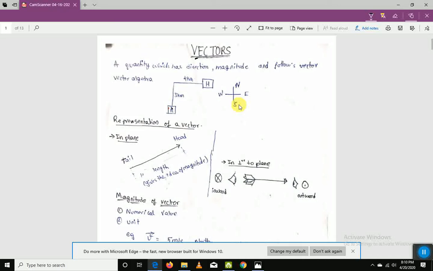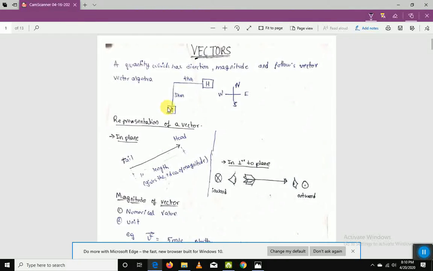Whenever we say some magnitude, we understand that a certain quantity is being described. Like if I say 100 kgs of rice, some quantity is being described. Like if I say 10 kgs of rice, we can understand what the magnitude is signifying, what the magnitude is telling. Or if I say velocity or some other thing, you will understand the magnitude. But what about the direction? What is the real importance of the direction? We'll understand with this simple example.